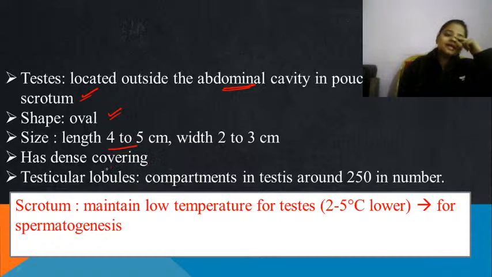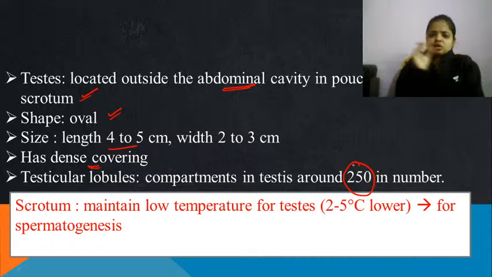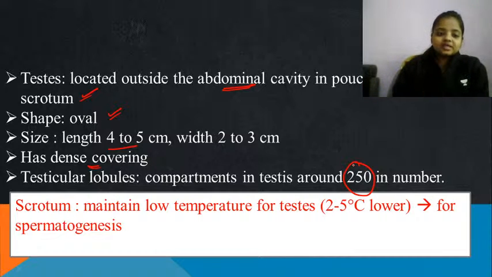Then it is having a very dense covering. Testicular compartments are there, that are 250 in number. In each testis there will be small compartments, and they will be around 250 in one testis.